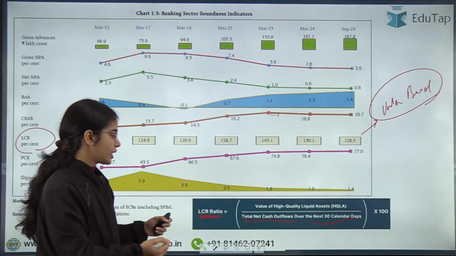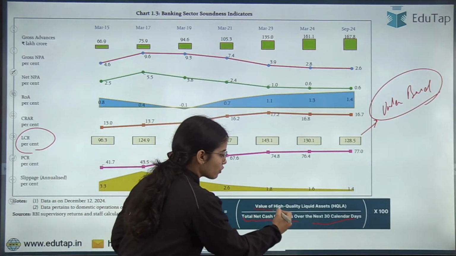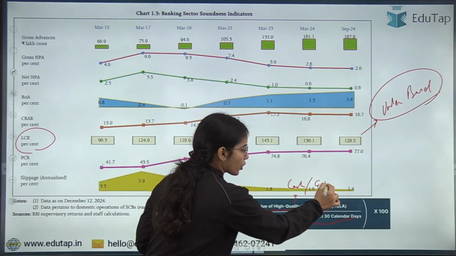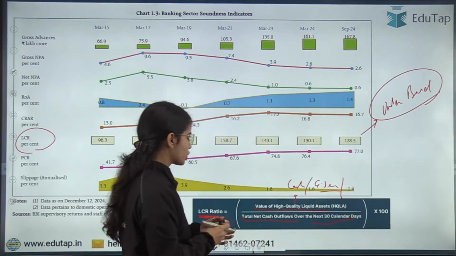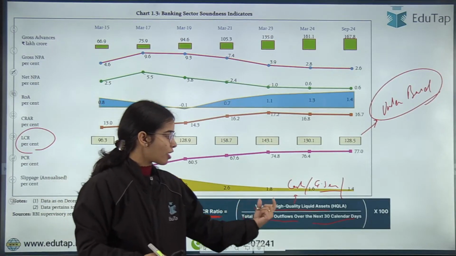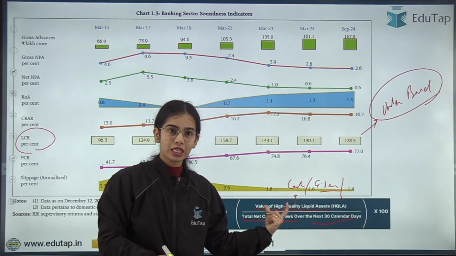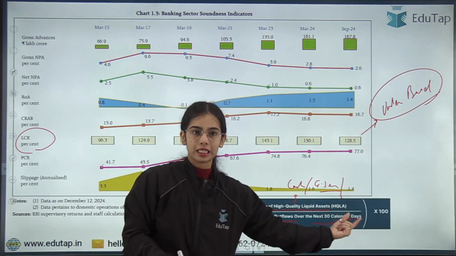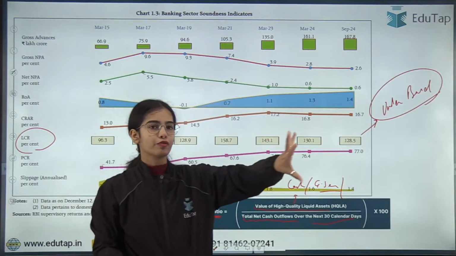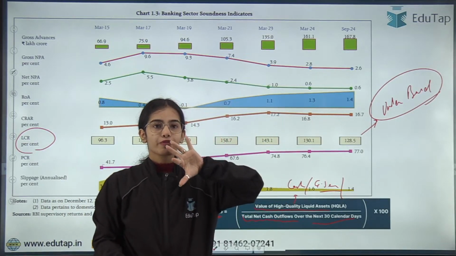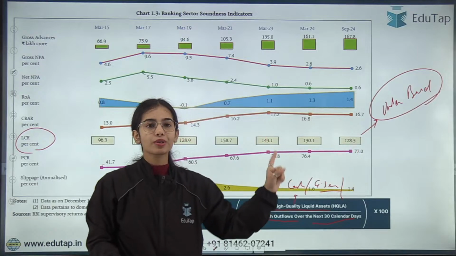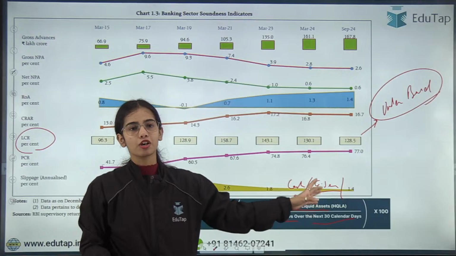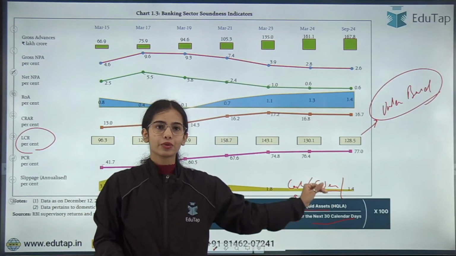This is the idea of the LCR ratio: it is the value of high quality liquid assets kept in the form of cash, government securities or gold and such. The LCR says you have to keep liquid assets with yourself against the total net cash outflow that can happen in the coming 30 days. In the coming 30 days people will demand their money back, so for that return of money you should have enough cash and government securities and such that you can use to repay the money.